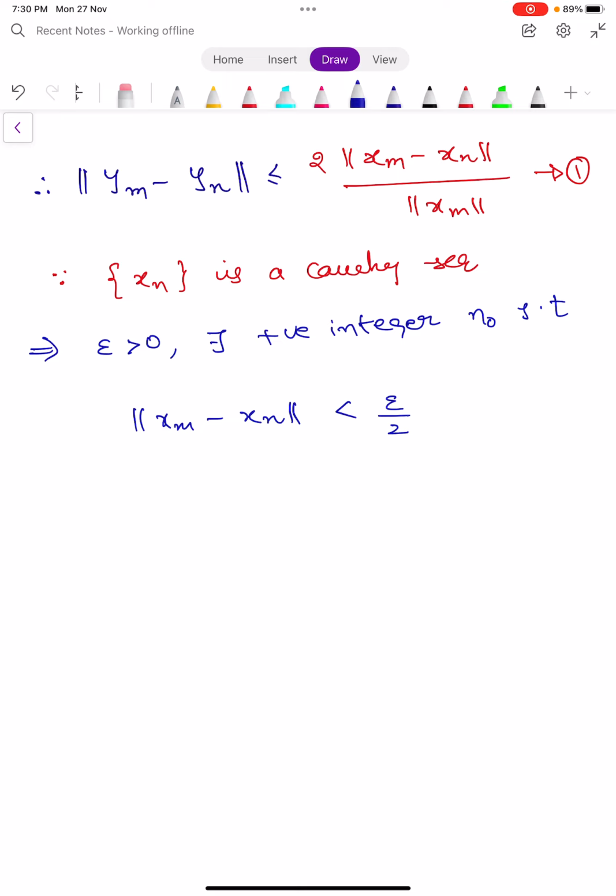Actually, this is the definition of Cauchy sequence. We can write additionally one more term, norm xm. There is nothing wrong in that one. You can define this RHS as you wish. Let it be equation number 2.